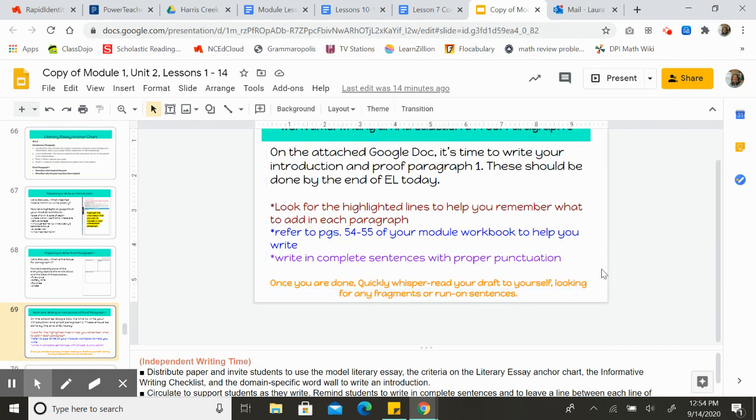When you are done, you should read those paragraphs to yourself, but read them out loud because you're going to notice if you make mistakes when you reread through those paragraphs. And a lot of times, if we say it to ourselves in our head and not out loud, we miss the things that we see if we read out loud. So I would encourage you to read those paragraphs out loud and edit through them for any mistakes you may have made.